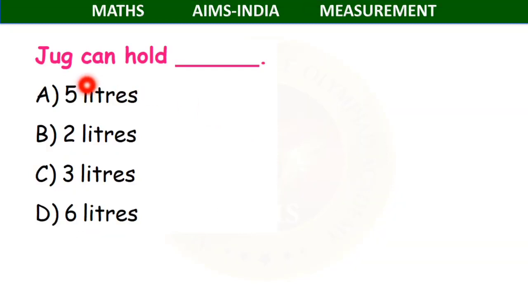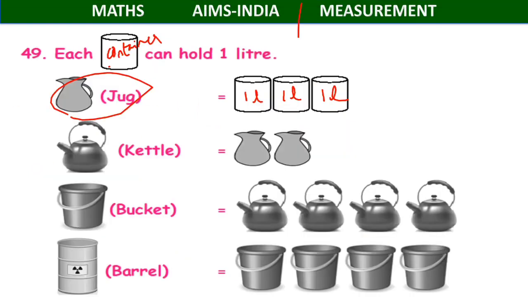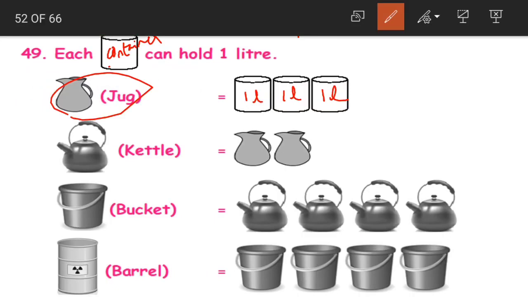We are asked to find out the capacity of jug. Jug can hold dash liters. Now if you look at the jug here, jug can hold how much? It can hold 3 containers and each container can hold 1 liter. Now when we add all these capacities together, what do we get?